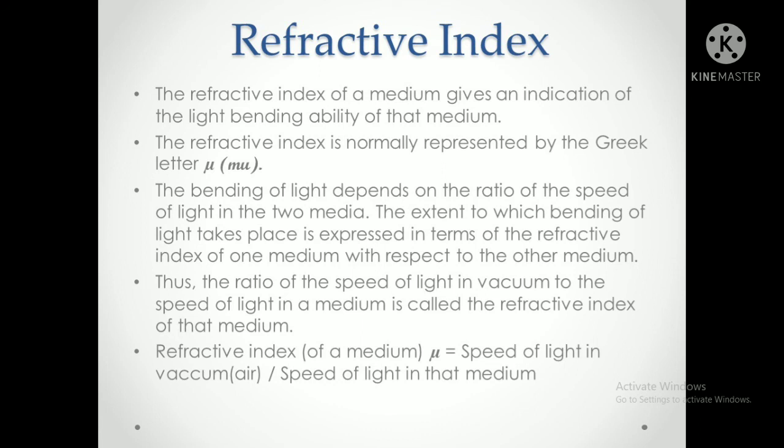And thus the ratio of the speed of light in vacuum to the speed of light in a medium is called the refractive index of that medium. So the refractive index of a medium, mu, is equal to the speed of light in vacuum, meaning in air, divided by the speed of light in that medium. There is no SI unit of the refractive index. It is a constant.